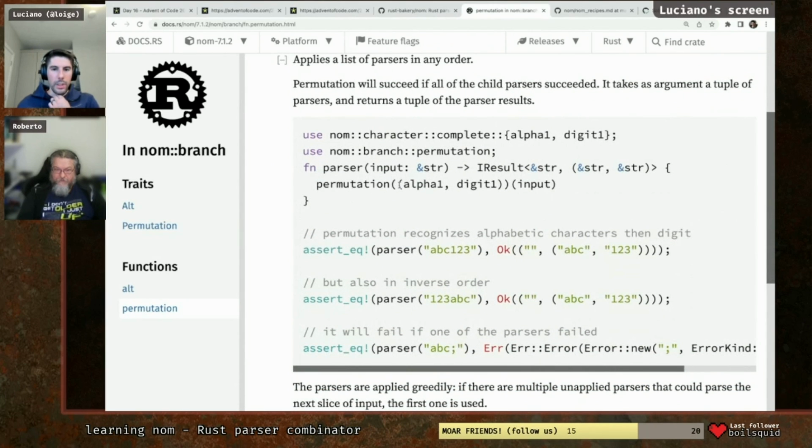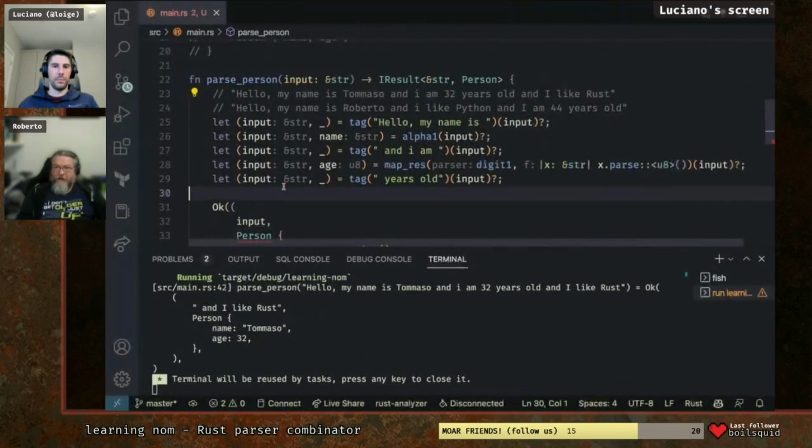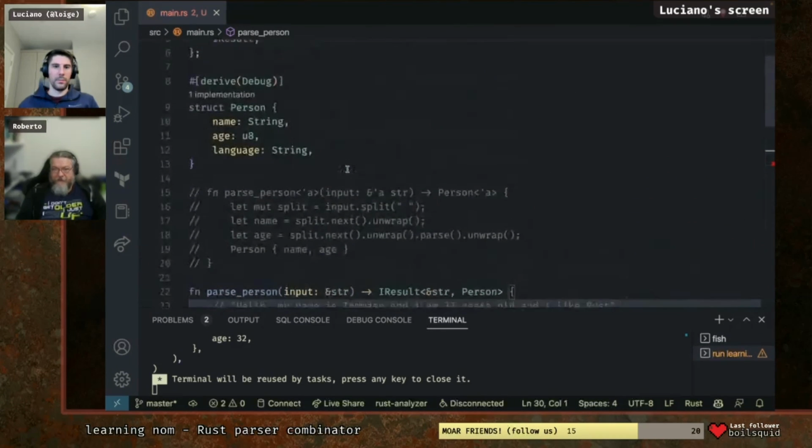So what they do here, they have an alpha1 and a digit1 input. And it returns ABC and 123, or 123 ABC, but it returns them in the right order. So this is what we want. In the right order, you say. So yeah, we have to do an age parser and a language parser, and then use permutation on top of those two parsers, and it will give you the right stuff.